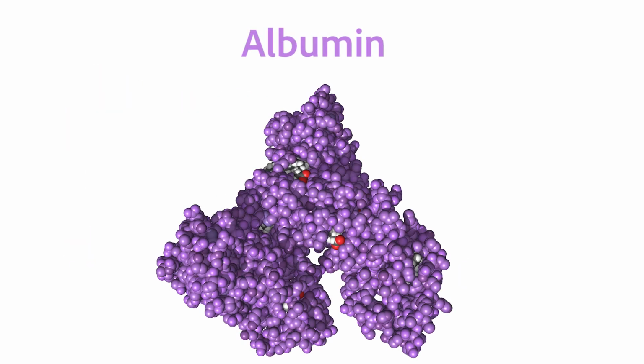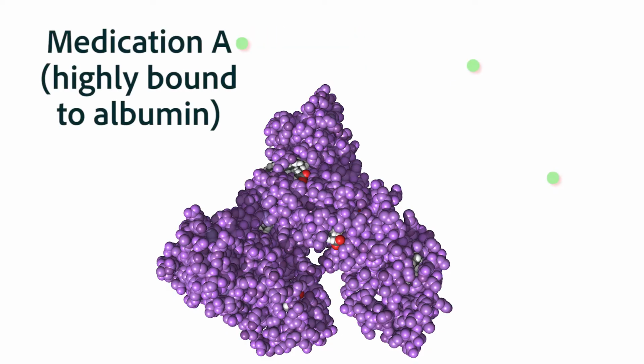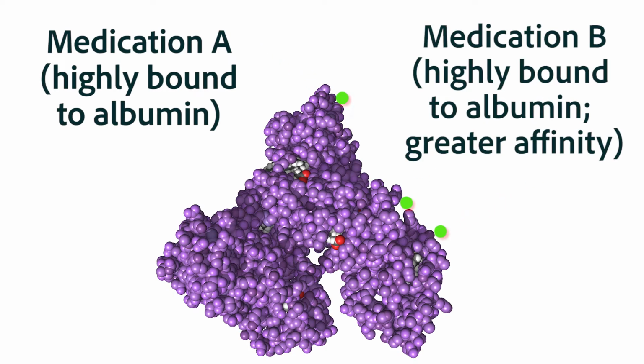Using that information, let's take a clinical scenario. Mrs. Ling is stabilized on a medication, let's call that medication A, that is highly bound to albumin. She is then prescribed an additional new medication, let's call that medication B, that is also highly bound to albumin, but it's got a much stronger affinity to albumin. What do you suspect would happen?